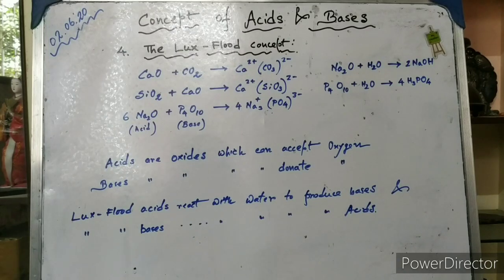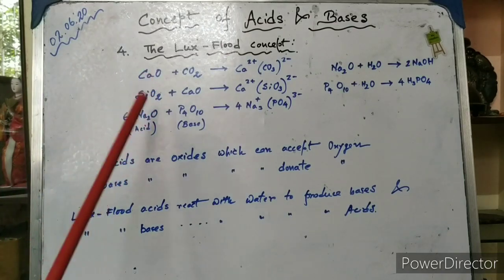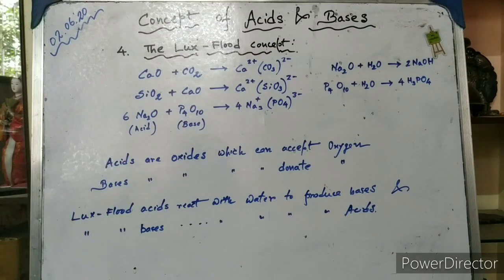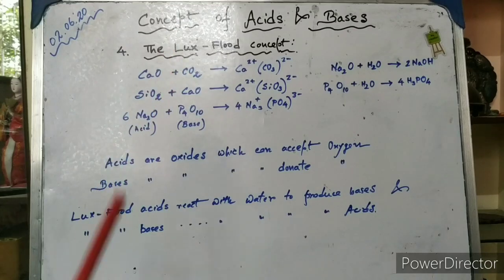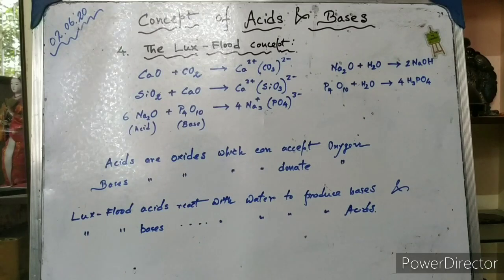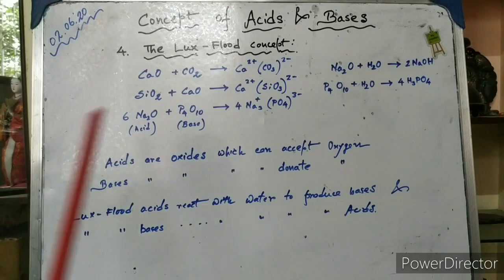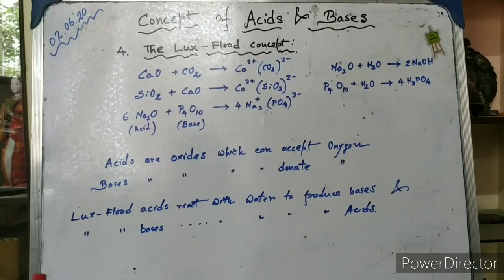So according to this concept, acids are the oxides that can accept oxygen, and bases are the oxides which can donate oxygen. The second example is the reaction of silicon dioxide and calcium oxide, which produces calcium silicate. Here silicon dioxide is accepting oxygen from calcium oxide, so it behaves like the acid, and calcium oxide, donating the oxygen, behaves like the Lux-Flood base. Similarly, we have another example between sodium oxide and phosphorus oxide. Here the result is sodium phosphate, a similar type of acid-base reaction.